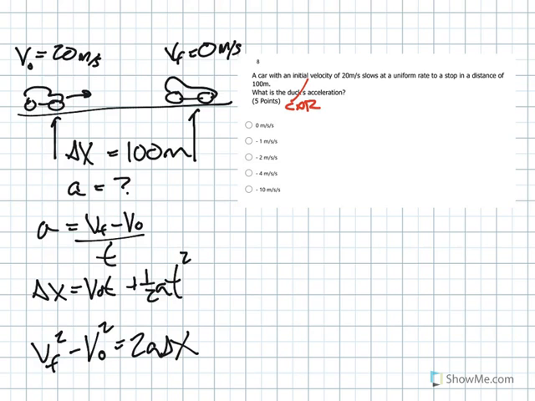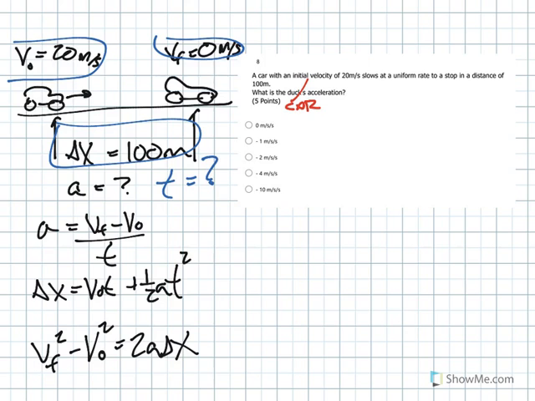So look at what you have. Look at your givens in the problem. I know I have velocity, v naught and v final, and I have a displacement. Well, I do not have time. Time is not explicitly mentioned in the problem. So do I have one of these equations that doesn't require time? Yes, it's the last one I just wrote down.